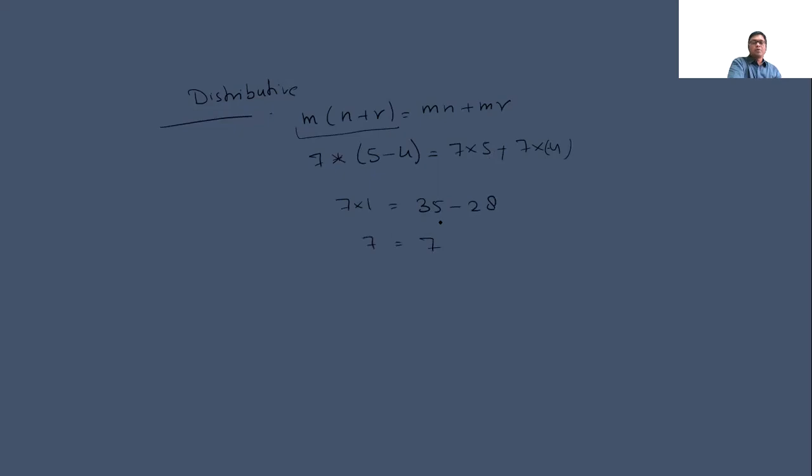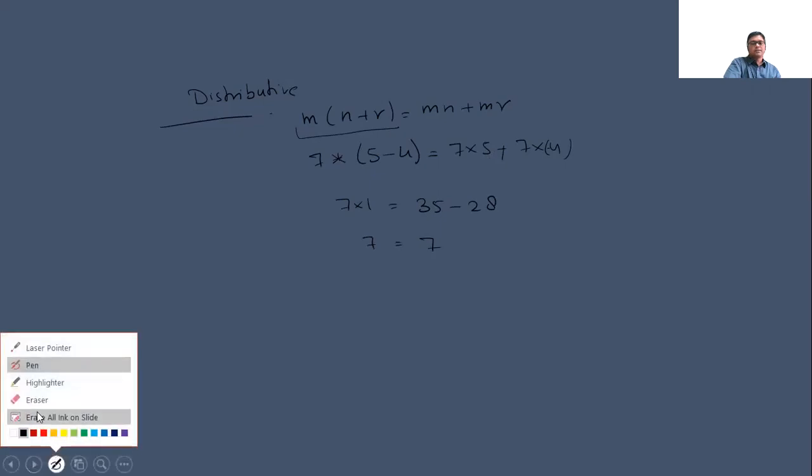Okay, now the new property which we are going to check is the identity. Then 0 is the additive identity, means if you add anything to 0, the resultant will be the number you have added to 0. And 1 is the identity of multiplication. If you multiply anything with the number 1, the result will be the number which you have multiplied with 1.